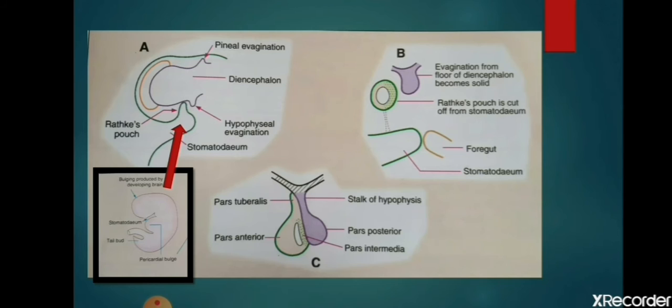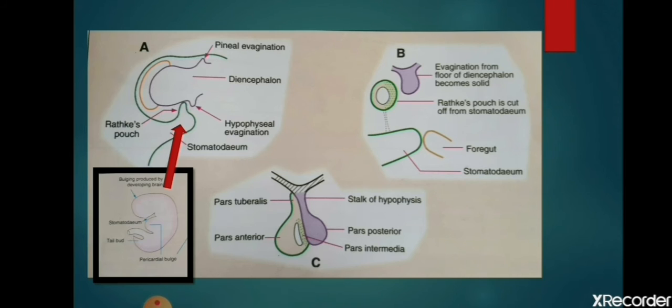Then this Rathke's pouch and the downward diverticulum from the hypothalamus get approximated to each other. Now the anterior pituitary and posterior pituitary are formed. The cleft or the hollow cavity of the Rathke's pouch is called the pituitary cleft, and this cleft divides the anterior pituitary into pars anterior, pars intermedia, and then the part of the anterior pituitary that is lying on the stalk is called pars tuberalis.